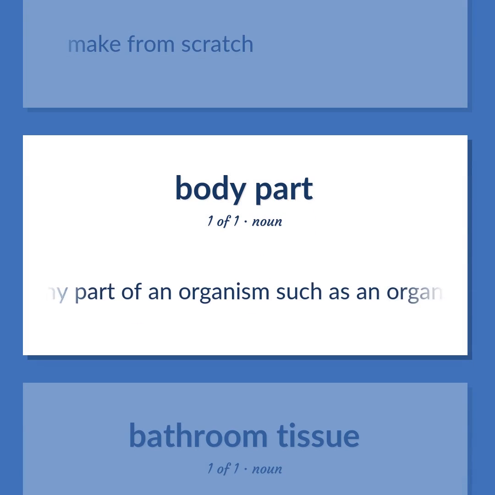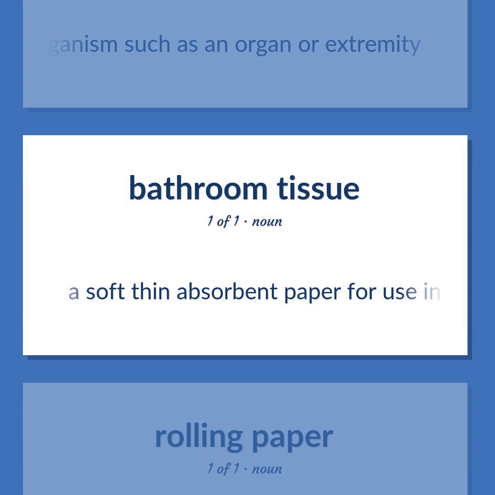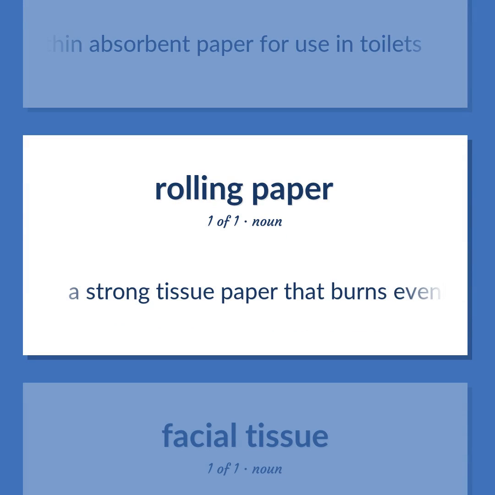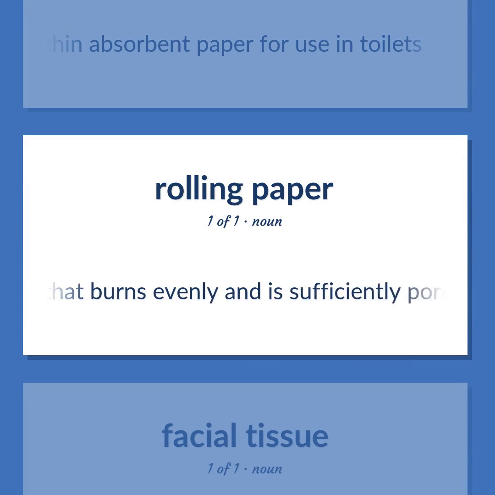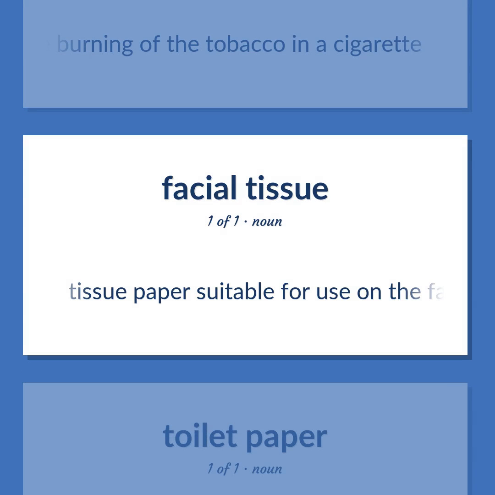Any part of an organism such as an organ or extremity. A soft, thin, absorbent paper for use in toilets. A strong tissue paper that burns evenly and is sufficiently porous to control the burning of the tobacco in a cigarette. Tissue paper suitable for use on the face.